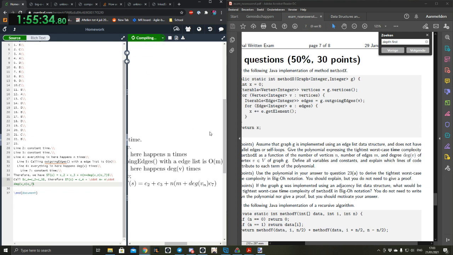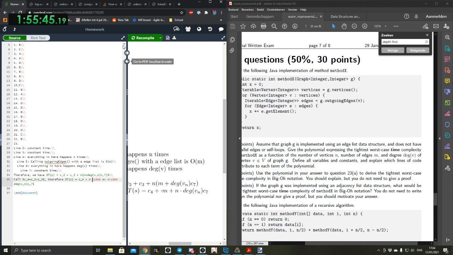So if we compile this, you will see that therefore T of S is c4 plus n times m plus n times the degree of v of n.